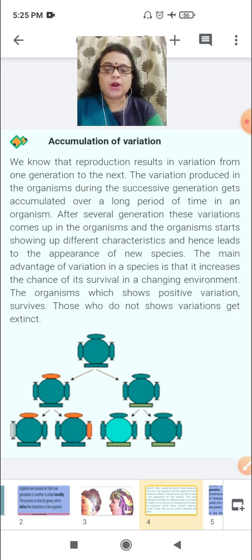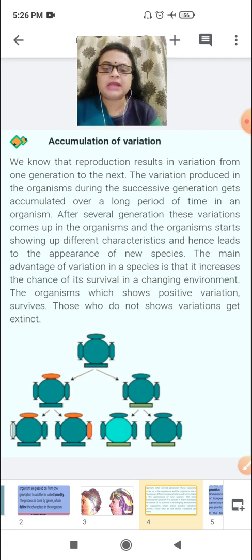The variation produced in the organism during successive generations gets accumulated over a long period of time. These are the advantages of variation. After several generations, these variations come up in the organism. Organisms adapt these variations, these dissimilarities from their parents,